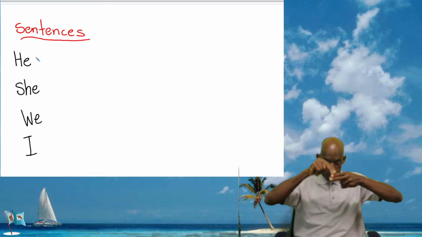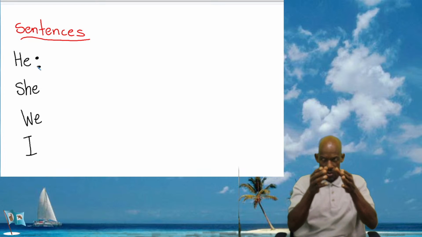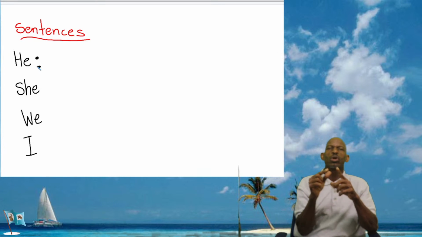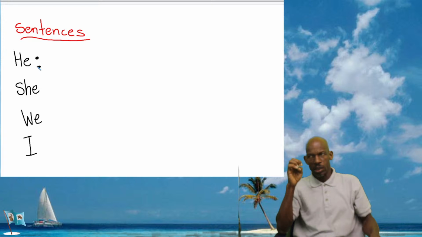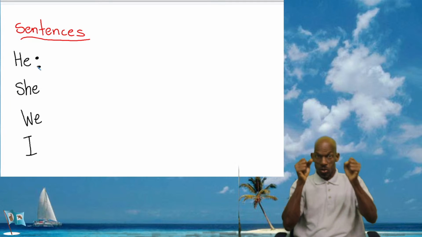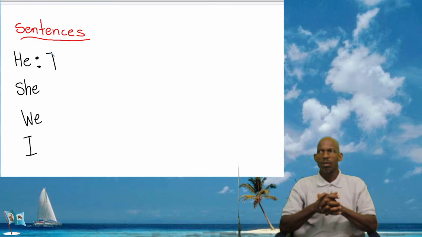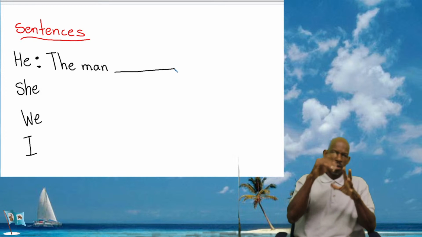So you want to find what word can I use for he. Now you can choose your word. We can say the man. And we write the sentence, the man, and you put in the verb.